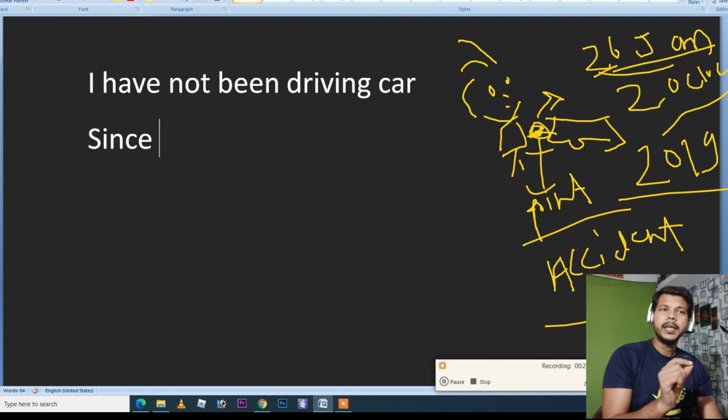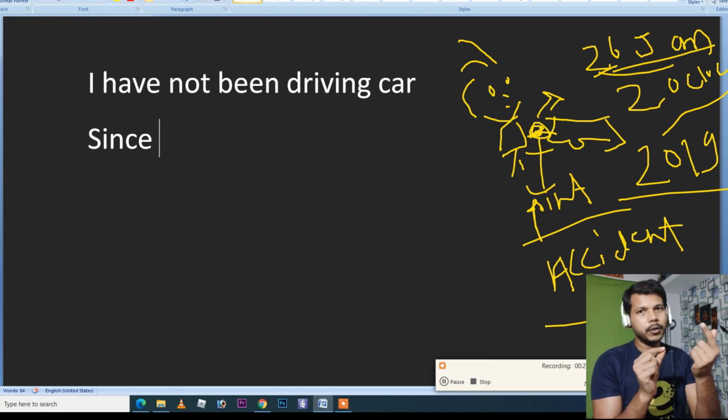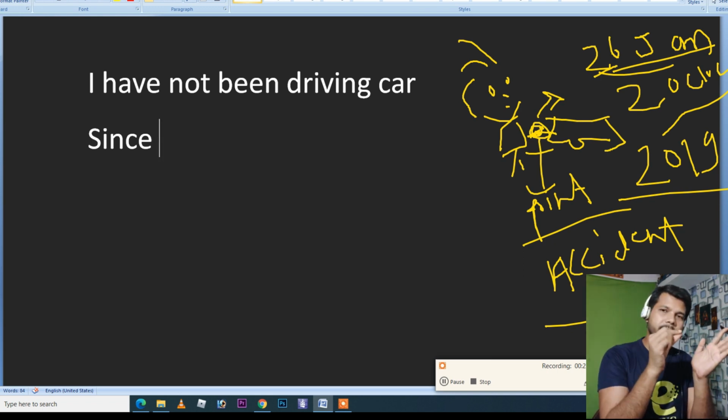And after since, he can use any date or month, because the point could be a date also, a month also. At the particular point when something happened, you have to see what the time was, what the date was, which year it was. Everything becomes your point.